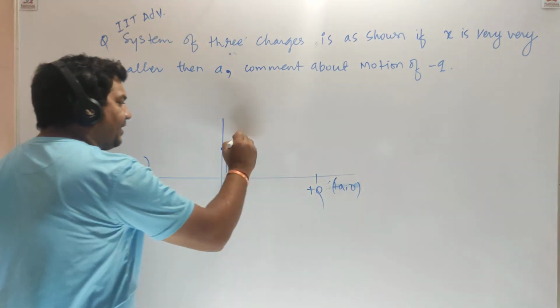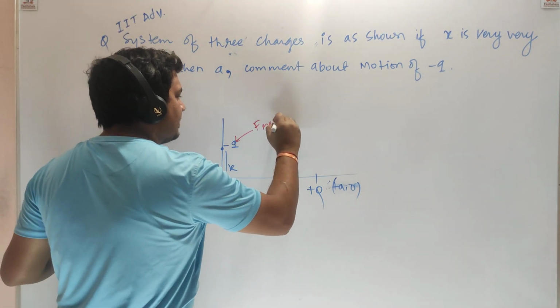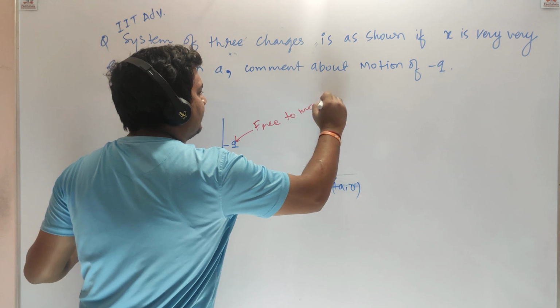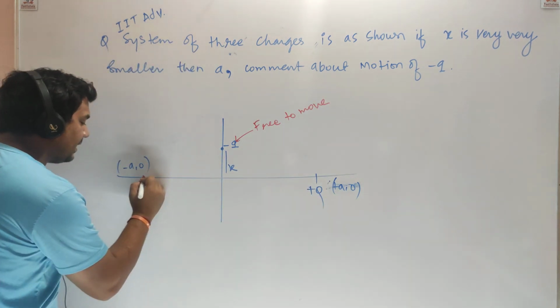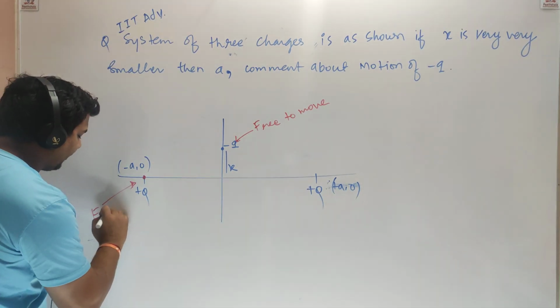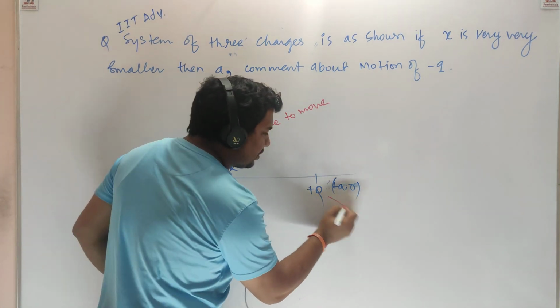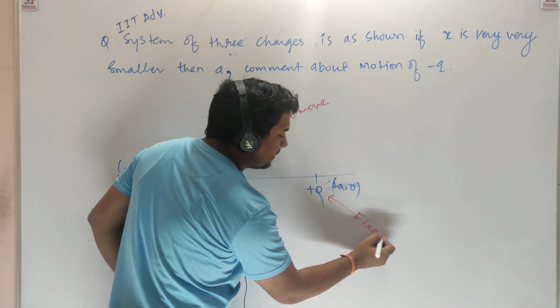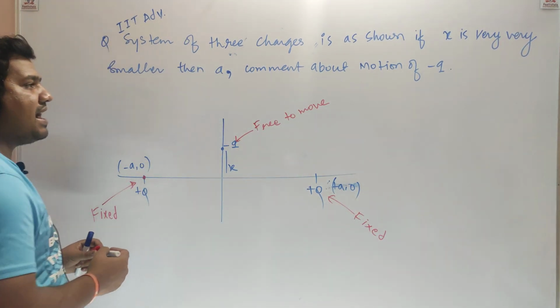This one is free to move, but these are fixed. So comment about the motion of minus q.